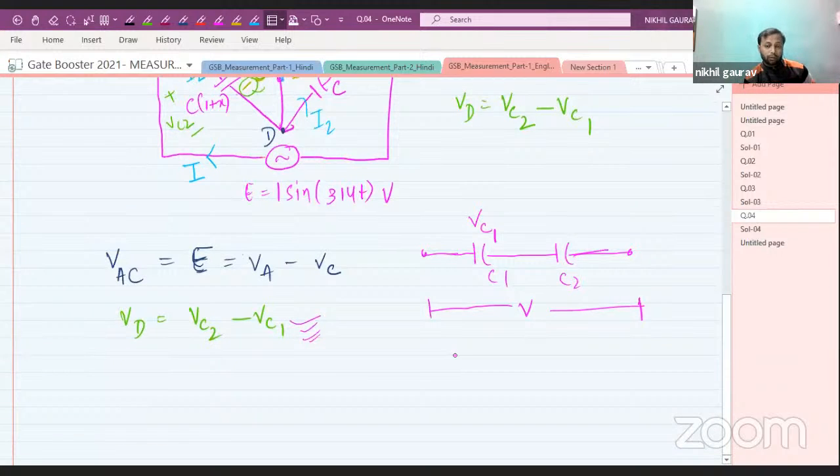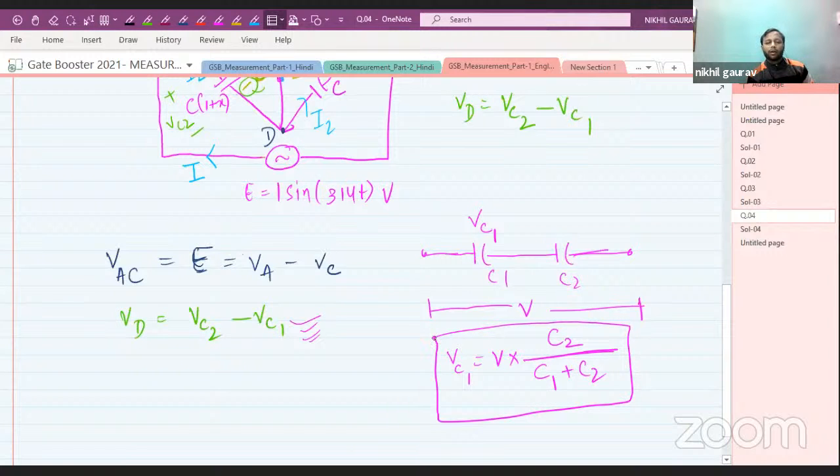To find it, we use the voltage division rule: total voltage into the opposite capacitance, C2, divided by the total capacitance, C1 plus C2. In this way, you use the voltage division rule to find the capacitor voltage in a series branch.